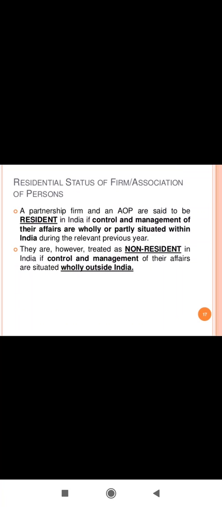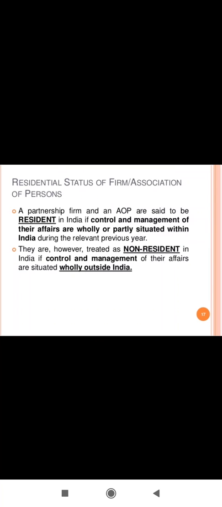It means if the control and management of the affairs of the firm is not situated in India, it is non-resident. If it is situated in India, then it will be called a resident in India. If the control and management is not situated in India, then it will be treated as non-resident.